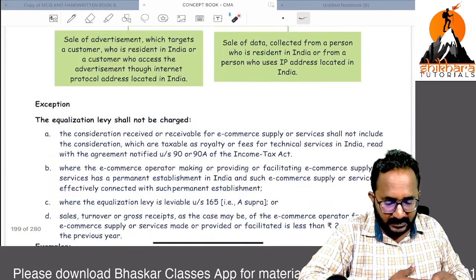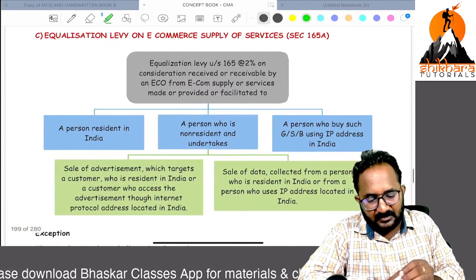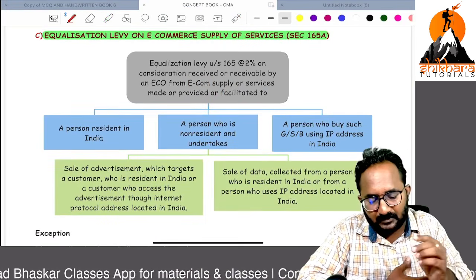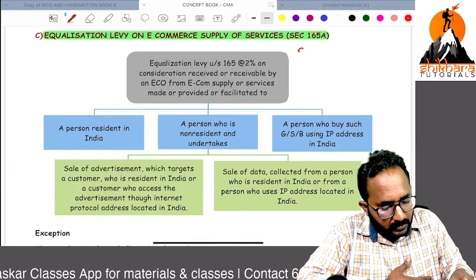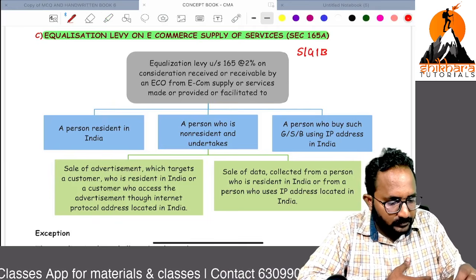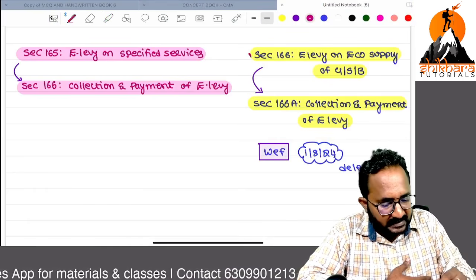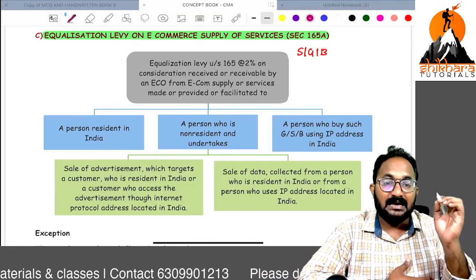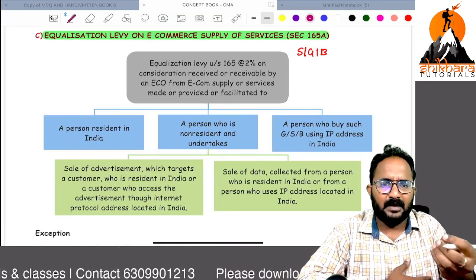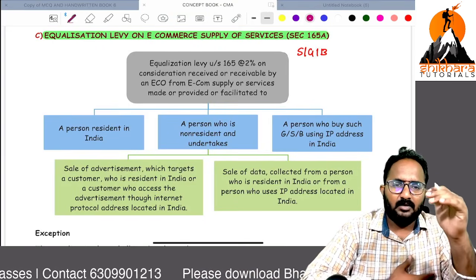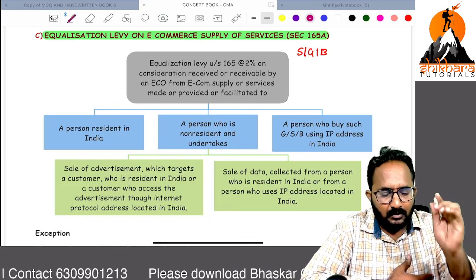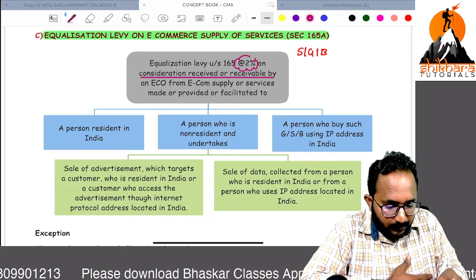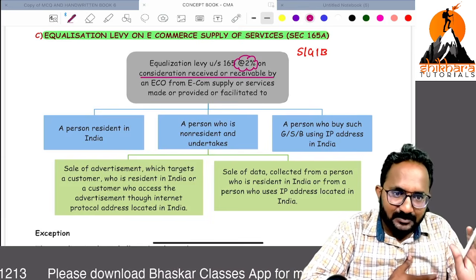Next, I want to say equalization levy on e-commerce supply of services, goods or both. Now we are concentrating on the e-commerce operator. Whatever consideration they receive, on that consideration we have to apply 2% as an equalization levy.